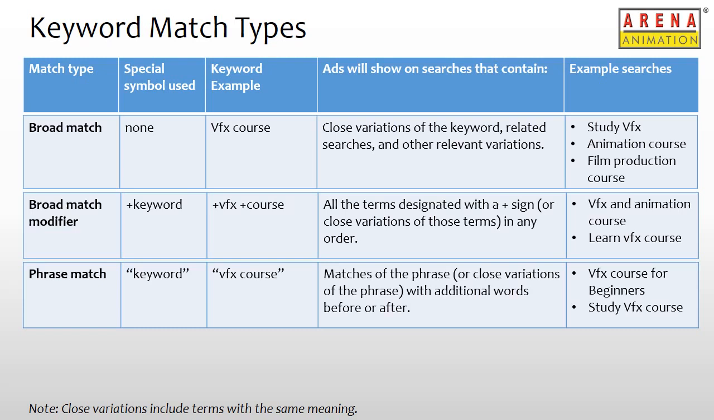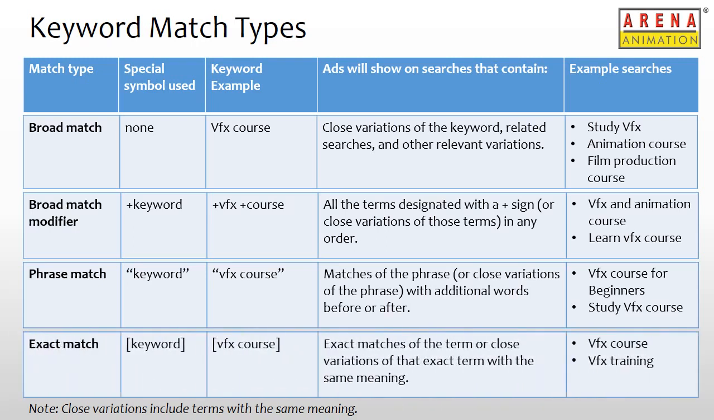However, if someone is searching for VFX online course, our ad might not show up since the order in which the terms are being searched doesn't match our keyword that's phrase matched. The term online is used in between the search term phrase VFX course, hence the ad does not show up. If the online term was used before or after the phrase VFX course, our ad would have shown up.